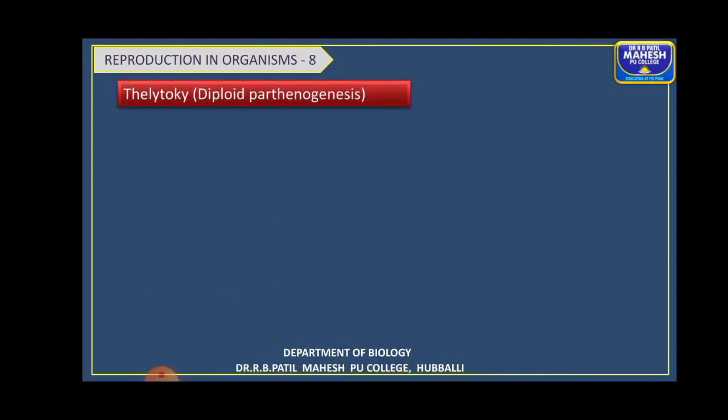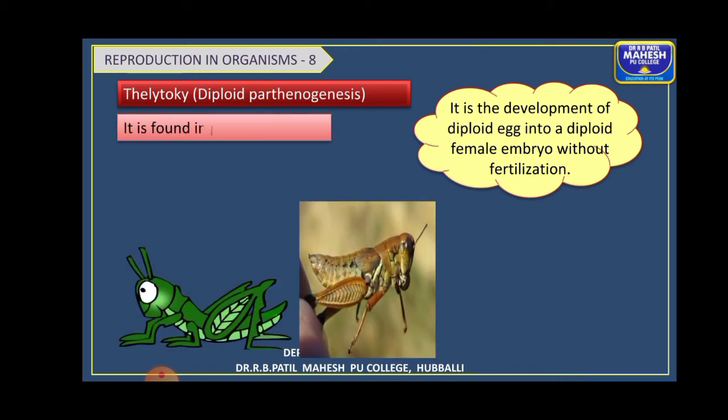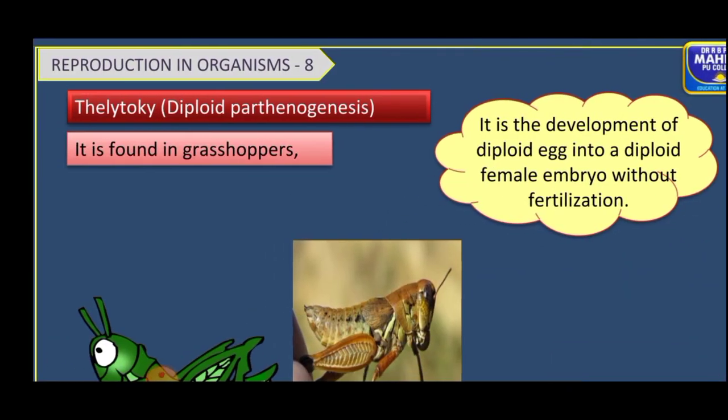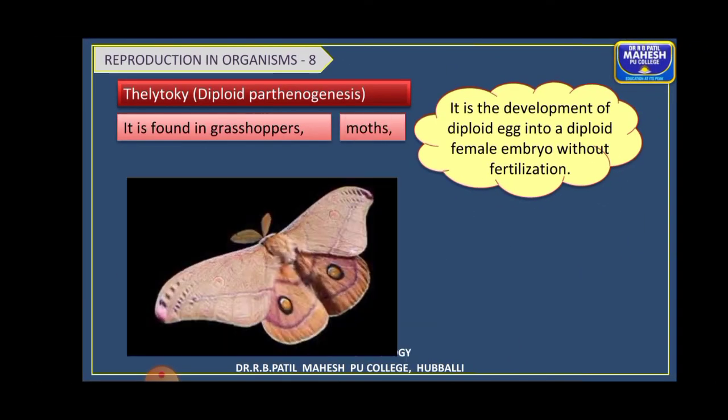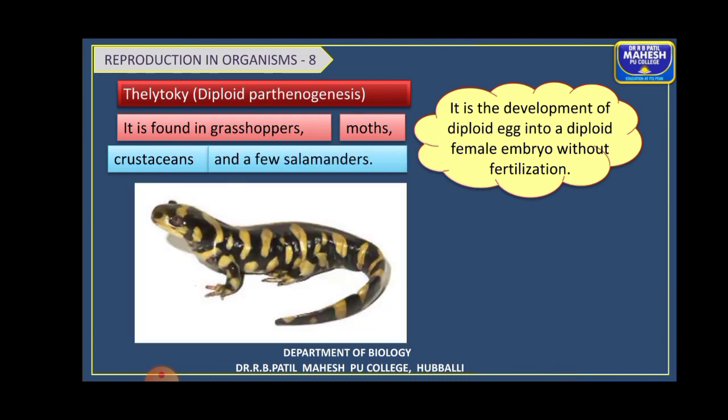Next one is teletochy, which is also called diploid parthenogenesis. Here teles in Greek means female, so it is female birth. In this type of parthenogenesis, the diploid egg develops into a diploid female embryo without fertilization. So only female is produced by parthenogenesis. This is found in grasshopper, right? Then in moths, some of the crustaceans, the group Lepidoptera you can find there, and a few salamanders also.